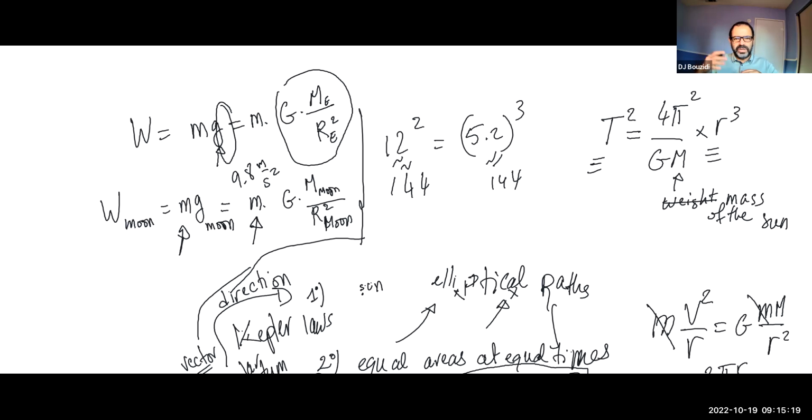Because again, it depends on elevations, it depends on how far you are from the equator, because the Earth has a shape that is not exactly spherical. It's a little bit wider on the equator than between the North Pole and the South Pole. So that is some of the features of the Earth, in addition to the fact that the density is not exactly uniform all the way throughout. So that also plays a role. So that's basically, in a nutshell, the discussion from last week.